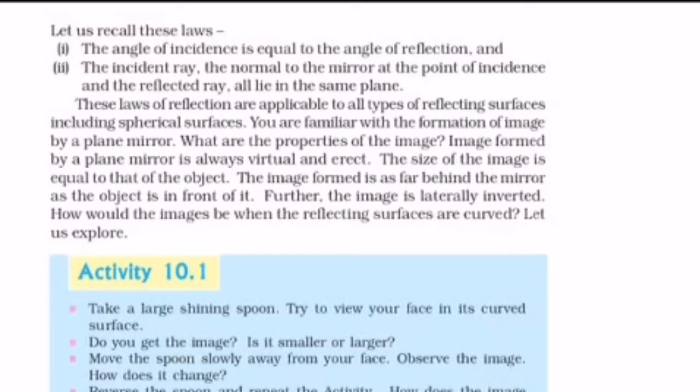The first one is the laws of reflection. This point you have to mark. The angle of incidence is equal to the angle of reflection, and the incident ray, the normal to the mirror at the point of incidence and the reflected ray all lie in the same plane. These 2 points you have to write.